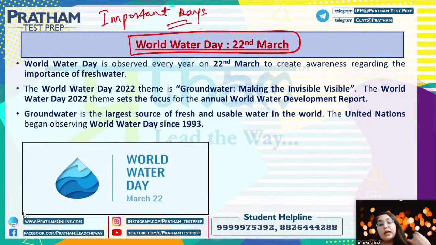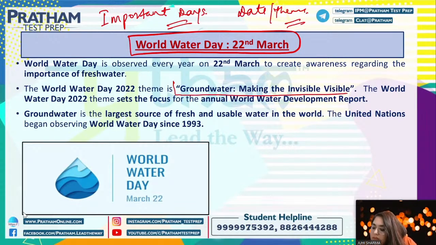Okay. Now, important days की category से a lot of questions comes on date and theme. कहाँ पर आते हैं? From date and theme. They'll ask you date, that when is World Water Day observed? The answer would be 22nd of March. And the second thing that they'll ask is what will be the theme, or what is the theme of World Water Day 2022? So the theme for World Water Day 2022 is groundwater making invisible visible, right?